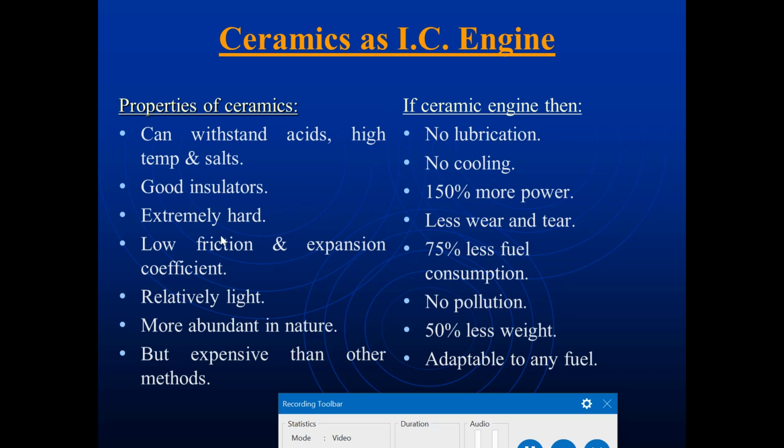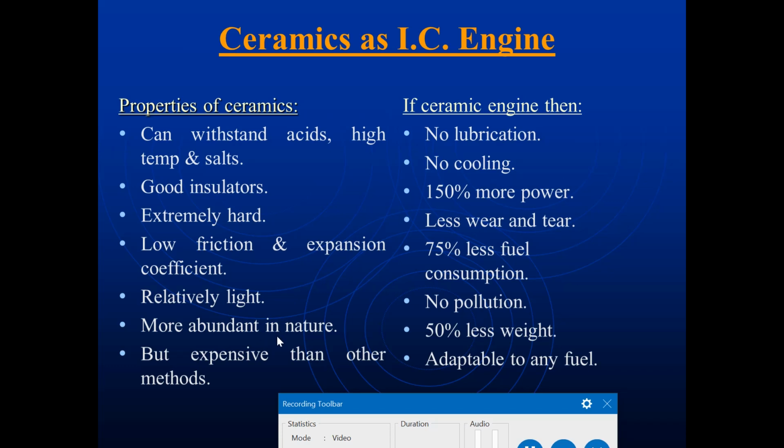And if you produce an engine with ceramics, no lubrication is needed. Ceramic is a good insulator. Ceramics are extremely hard, with high hardness, low friction, and a low expansion coefficient.